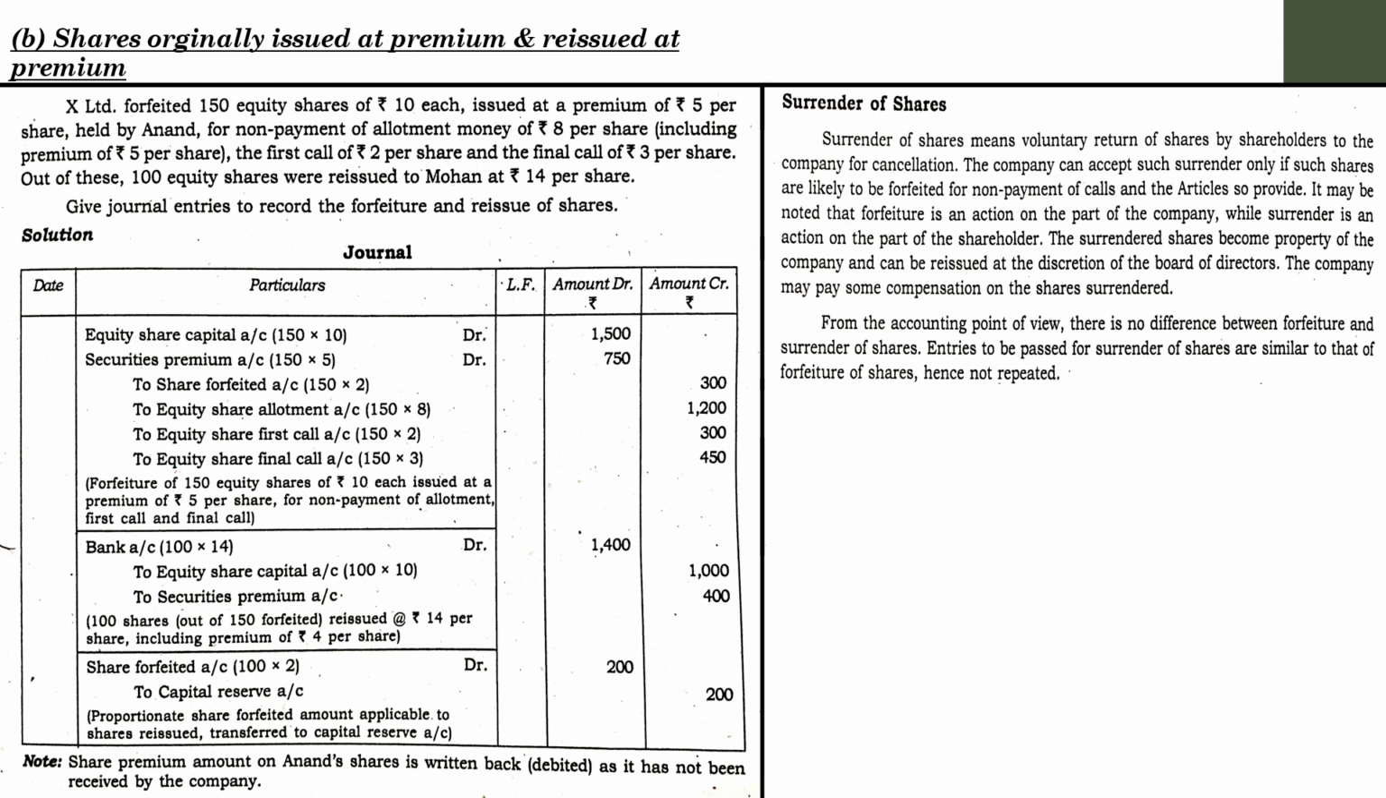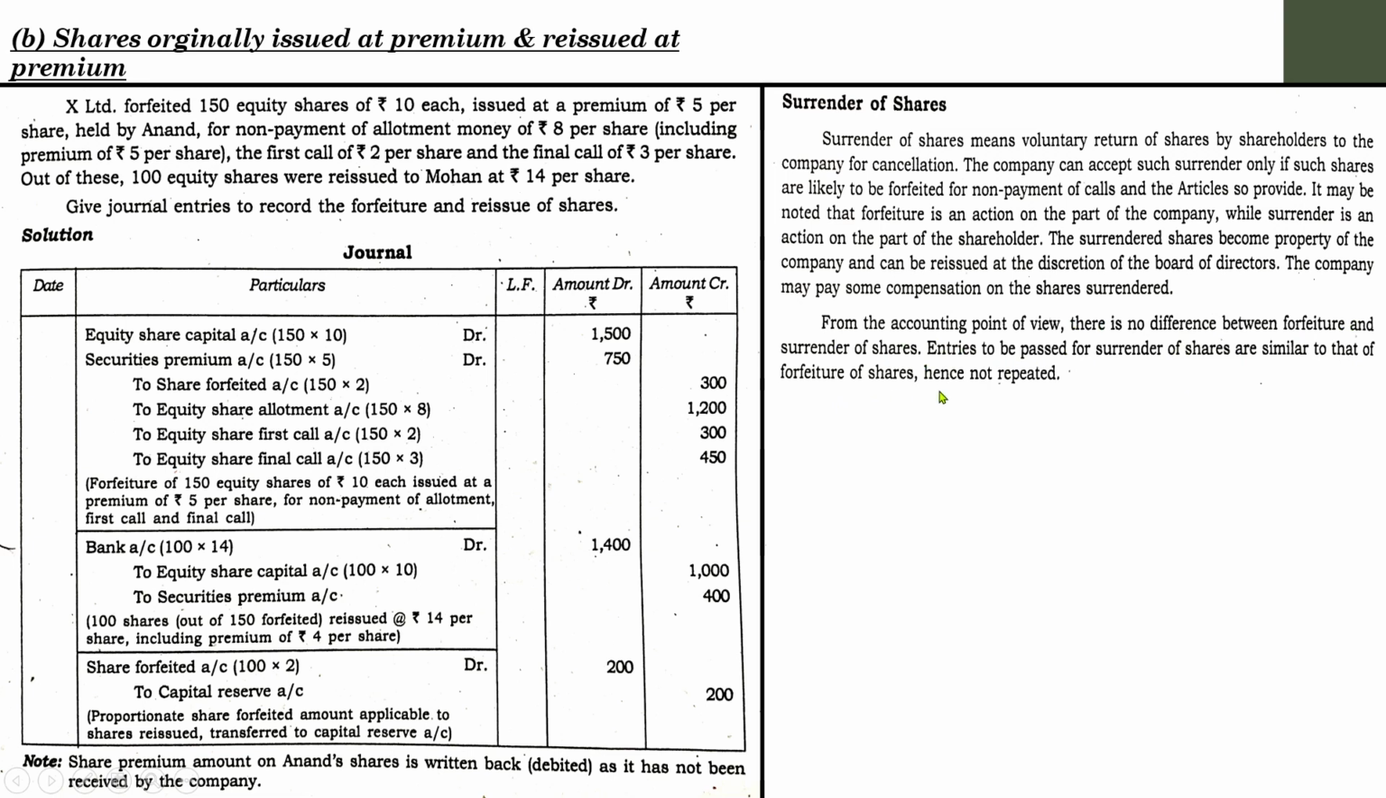Actually, with the surrender of shares, the only thing is there is a difference in names. One is forfeiture, another is surrender, but the concept, the computation and the entries that have to be passed for the two situations are exactly the same. The only difference is the change in the title. One is known as forfeiture of shares, the other is known as surrender of shares. From the accounting point of view, there is no difference between forfeiture and surrender of shares. Entries to be passed for the surrender of shares are also similar to those of a forfeiture of shares.